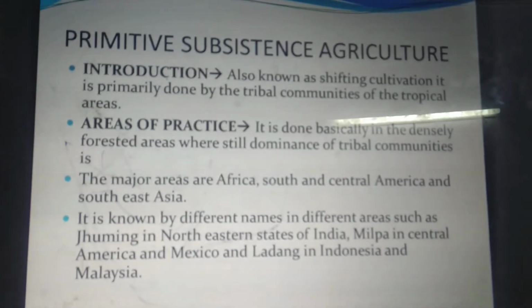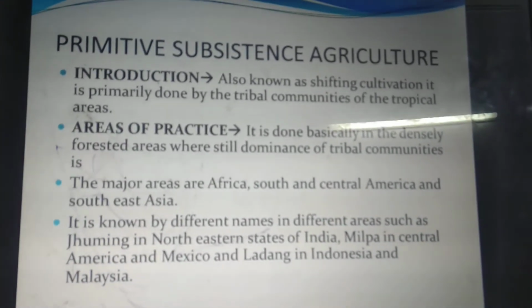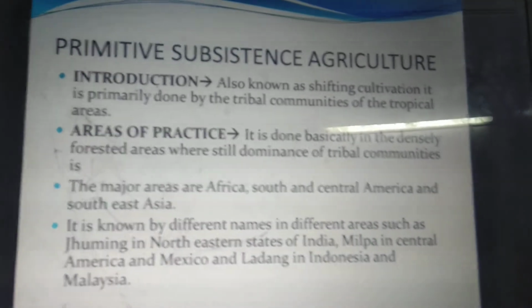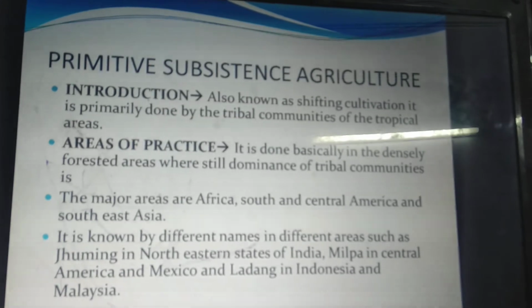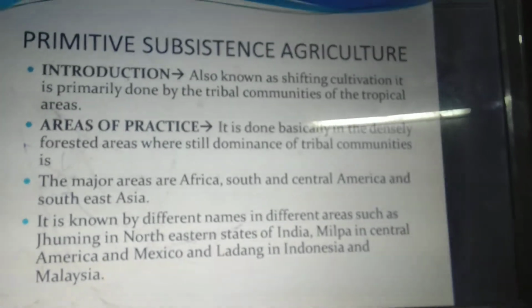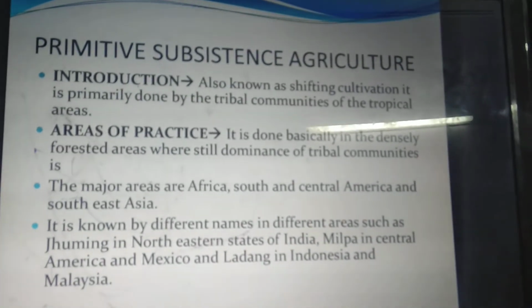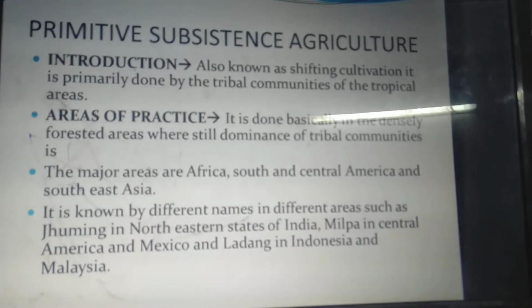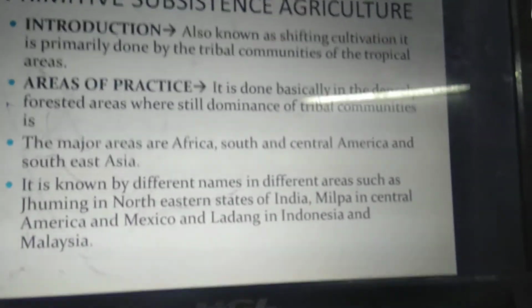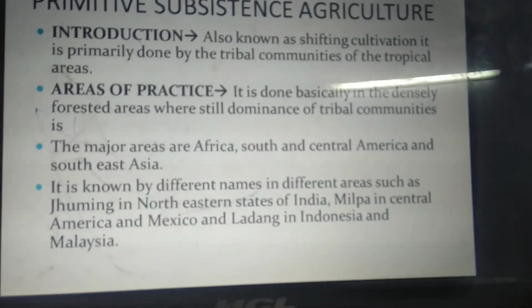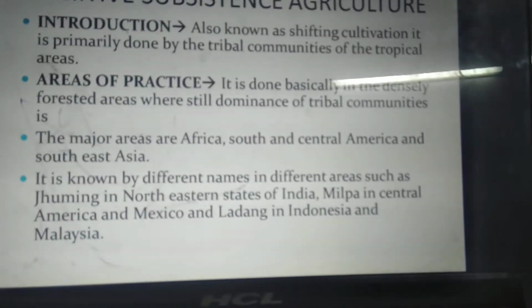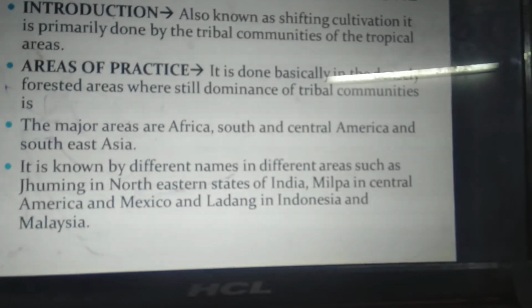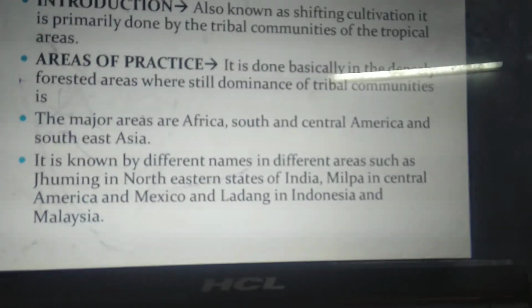The areas where this is practiced are basically the densely forested areas dominated by tribal communities, which are left by the governments in their natural habitat. The major areas are the African continent, South and Central America, and Southeast Asia. This type of farming has different names in different parts of the world. For example, it is known as Jhumming in the northeastern states of India, Milpa in Central America and Mexico, and Ladang in Indonesia and Malaysia.